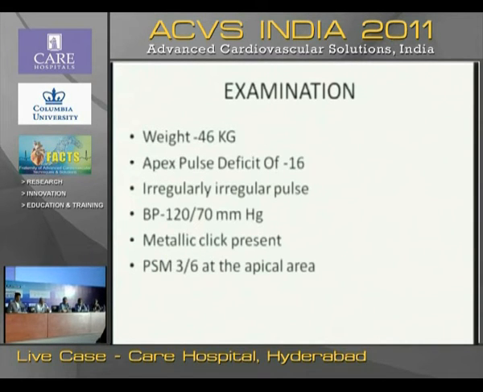On examination, his weight was 46 kg. There was an apex pulse deficit of 16 per minute, and it was an irregular pulse, suggestive of atrial fibrillation. His blood pressure was normal, 120 by 70 millimeters of mercury. On cardiovascular examination, there was a metallic click present. There was a pansystolic murmur at the apical area.